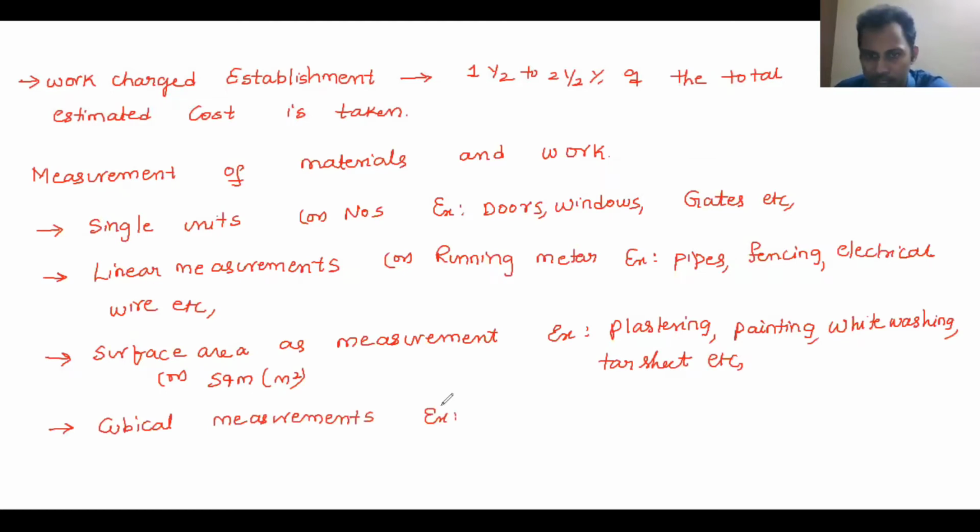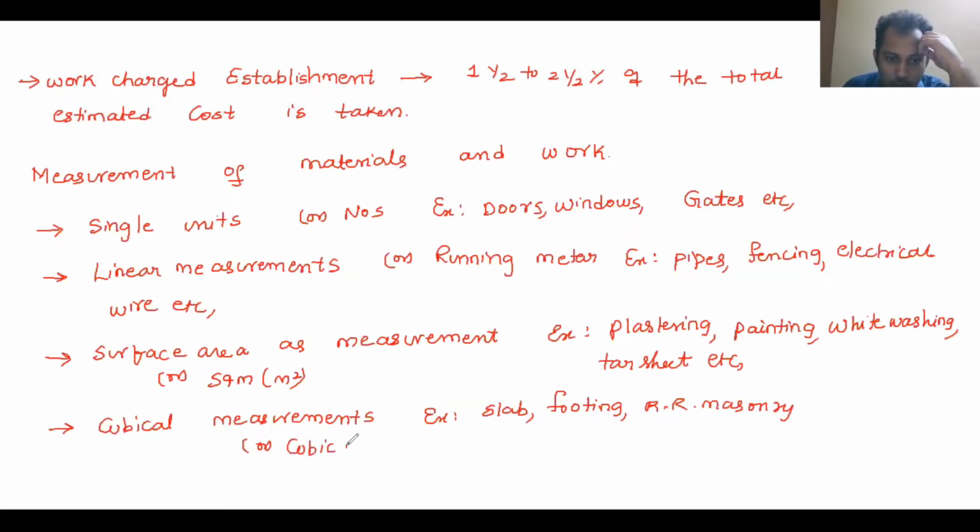Example, all the concrete structures like a slab, footing, and RR masonry, anything where the length, width, and depth are all predominant. There we need to measure all three dimensions. That is nothing but cubical measurement, and the unit here is cubic meter, or meter cube. So these are the units.